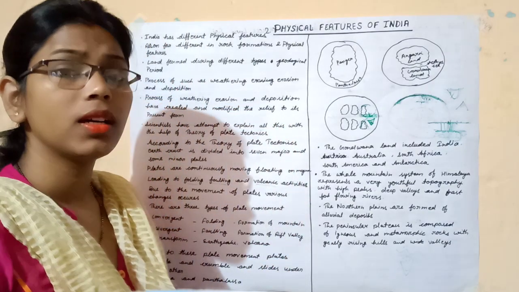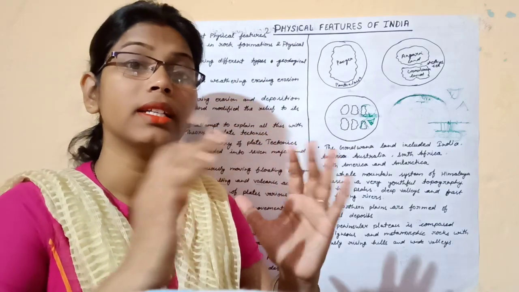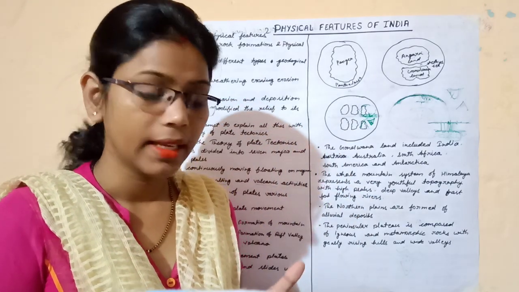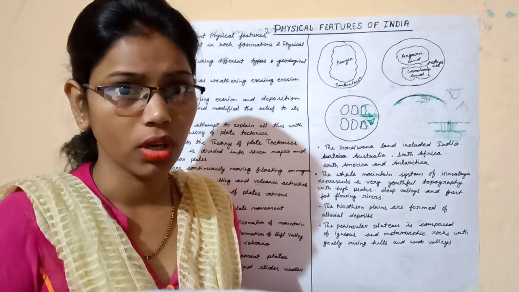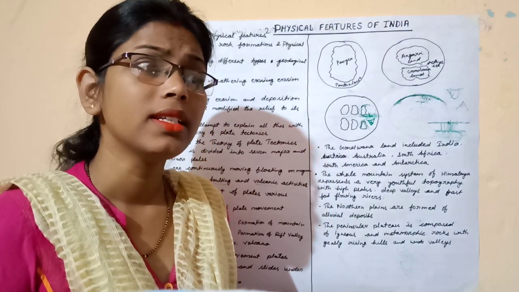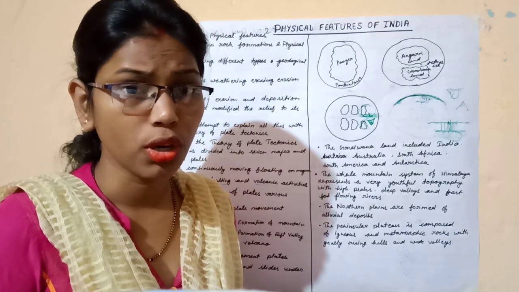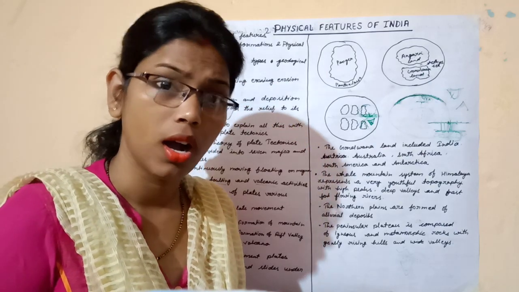Children, we know that earth is made of three types of rock: igneous rock, metamorphic rock and sedimentary rock. Sometimes rock is very soft and sometimes it is very hard.